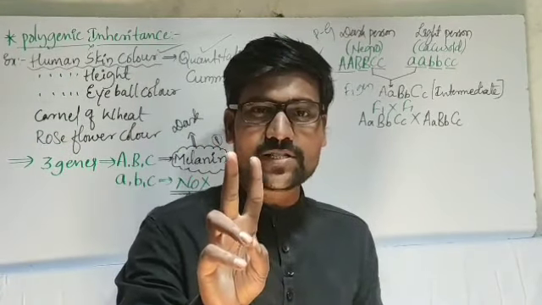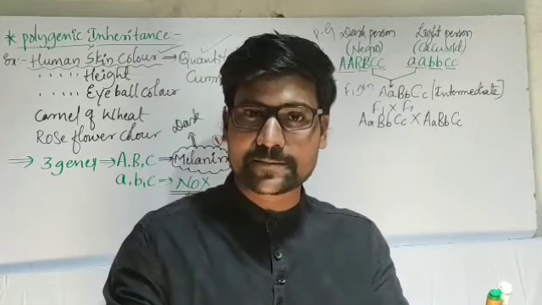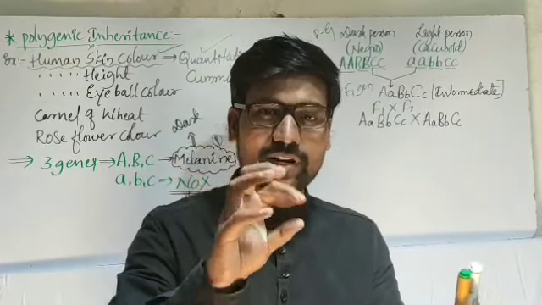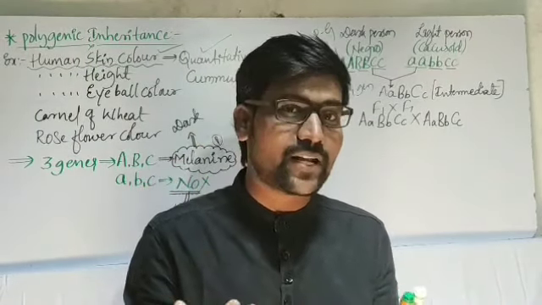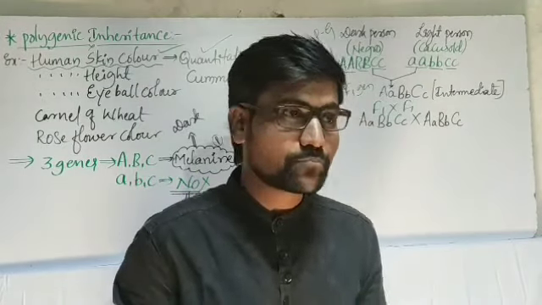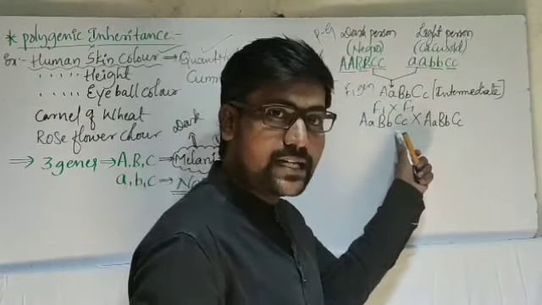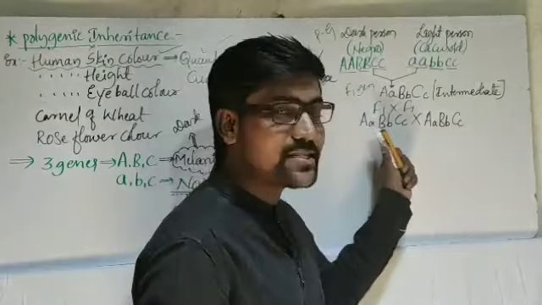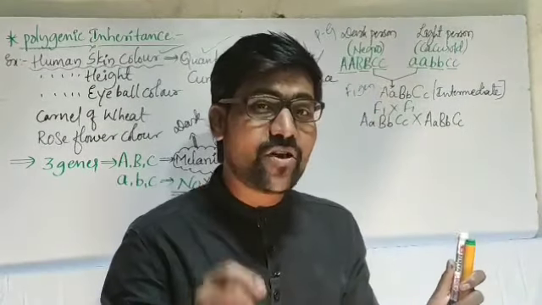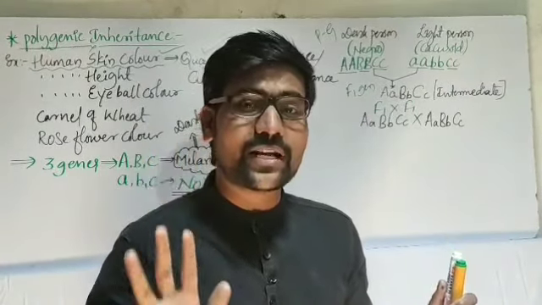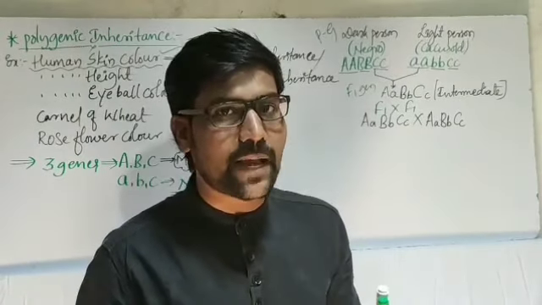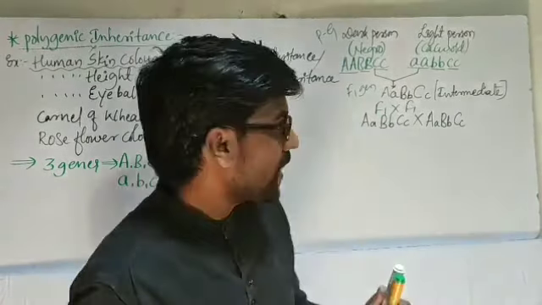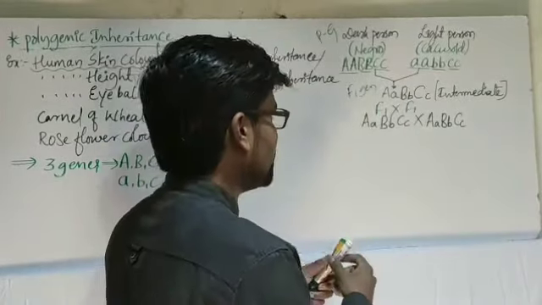2 different alleles means we will get 2 different gametes. 4 different allele combinations are present means we will get 4 different gametes. But here, if we are having 6 alleles in different composition, we will get 8 different types of gametes. 8 different gametes. Right? Okay, let me write here.